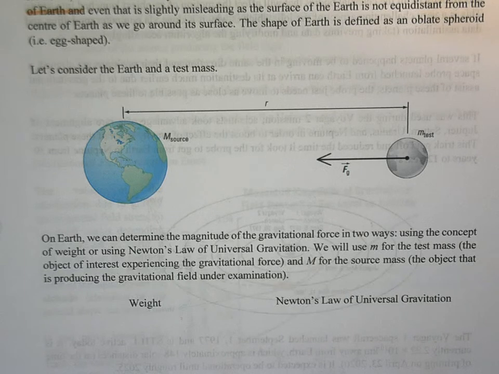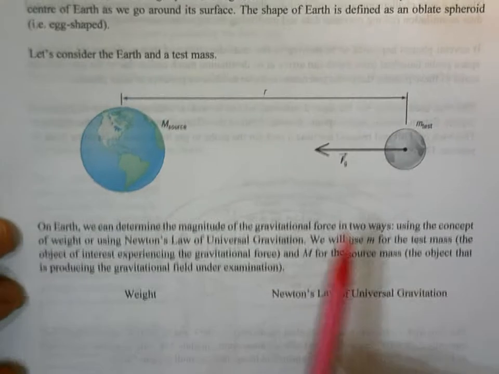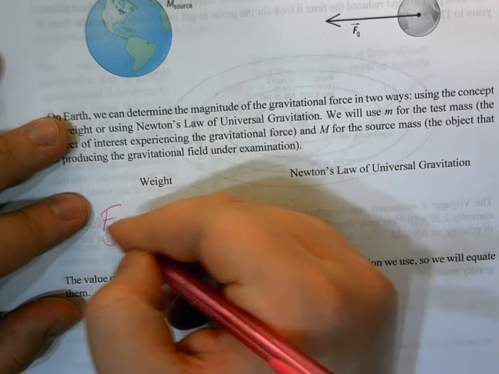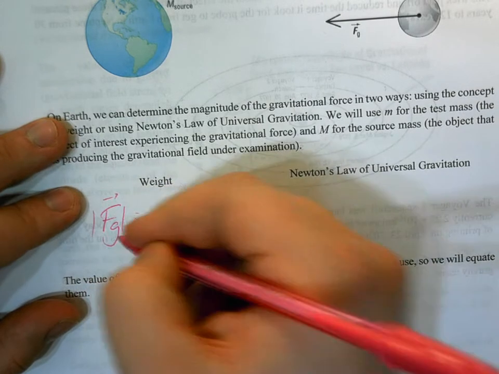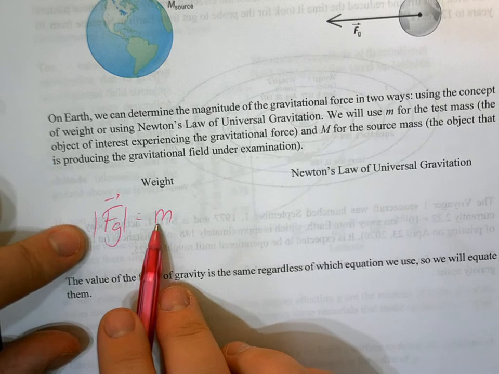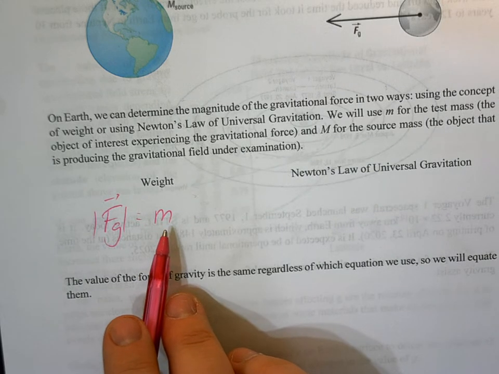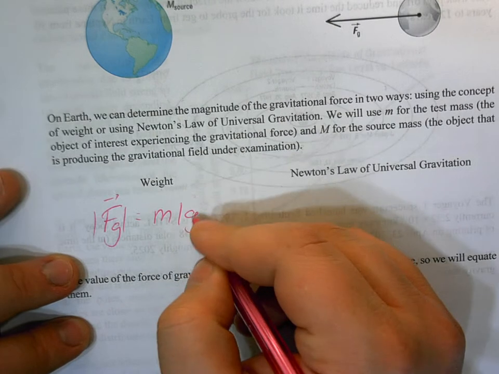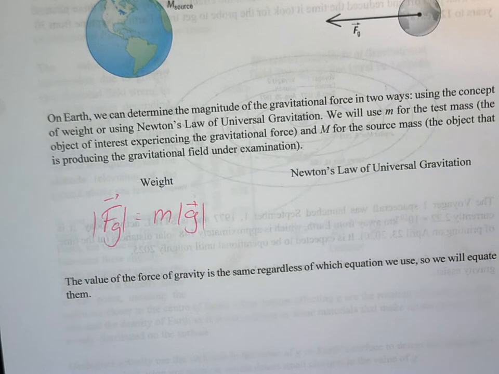For anything relating to the force of gravity between an object and Earth, we've used the formula for weight, Fg equals mg. So we can write the force of gravity experienced by some test mass as the mass, and I'm going to put m for the test mass since it's the actual thing experiencing the force due to gravity, multiplied by our value for g.